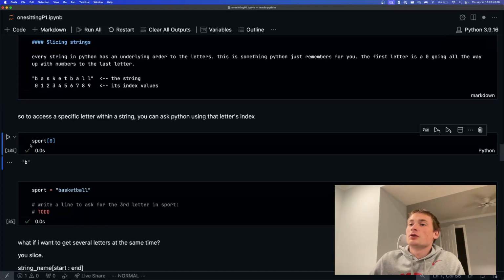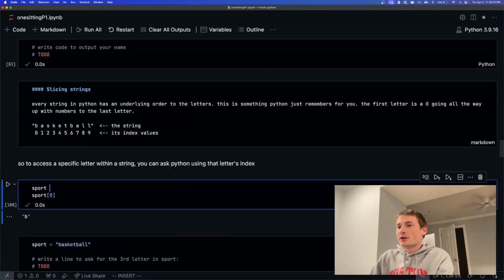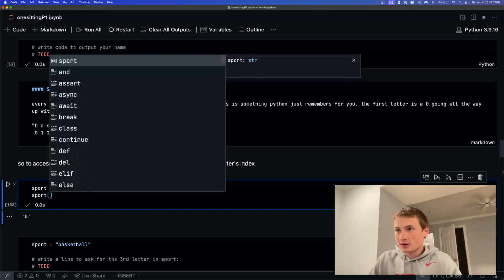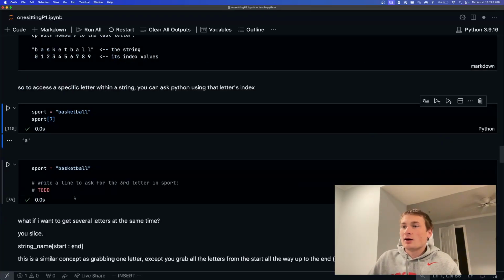and you want to just grab a letter out of that string, you have the name of the variable. So earlier we had sport equals basketball. And then now we have sport with the brackets, and then you put in the index that you want to grab. So you could put in any number, 0 to 9, given there's 10 letters in basketball. So 8 would give me the second to last L. 7 gives me that A, right? So why don't you give it a try to get the third letter?